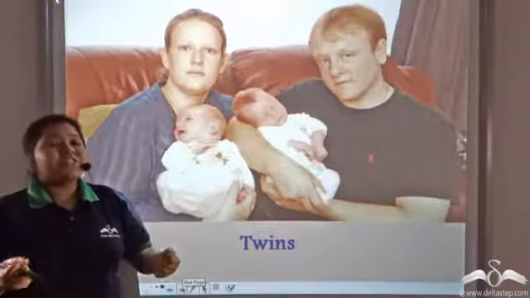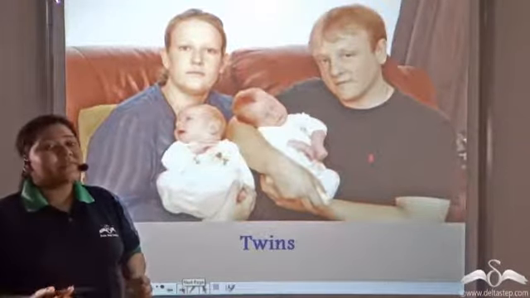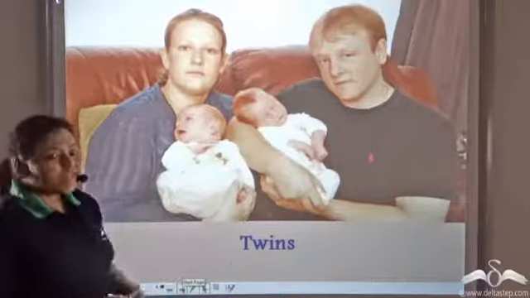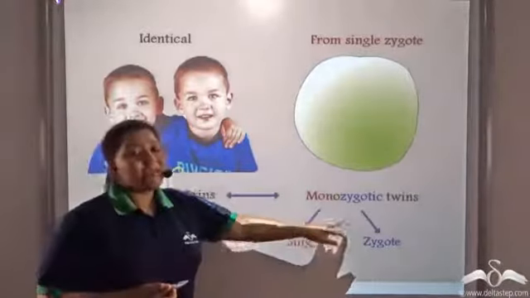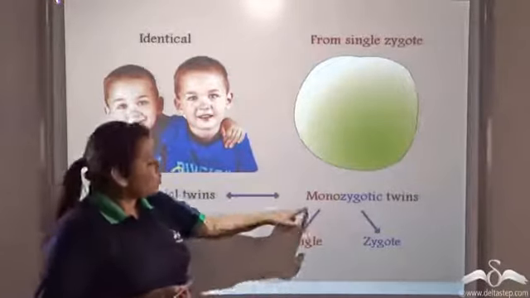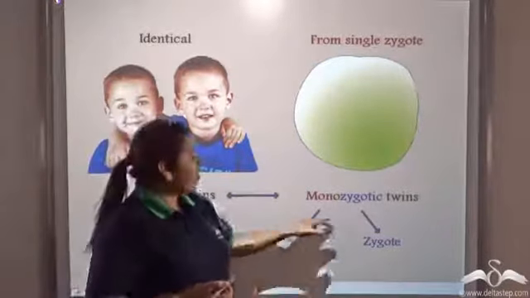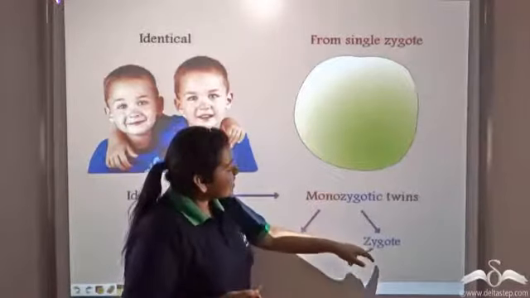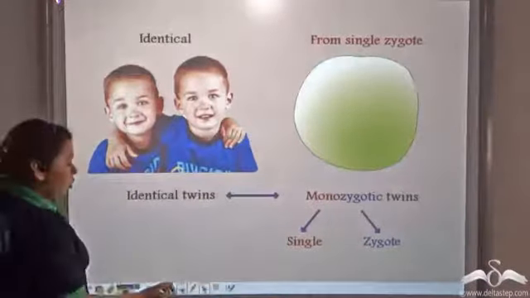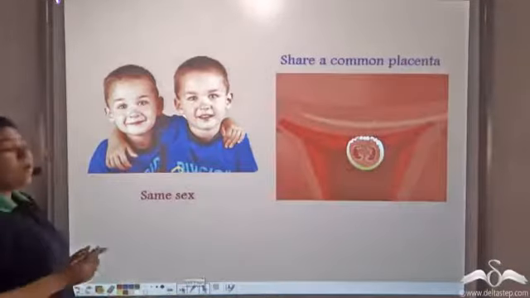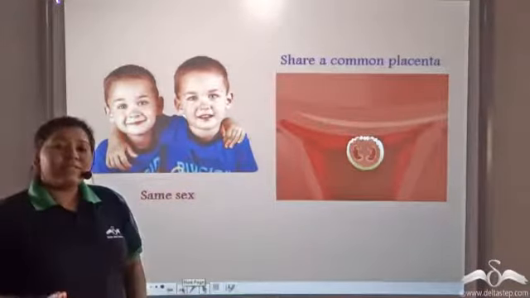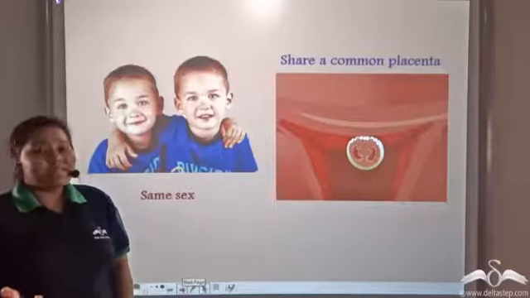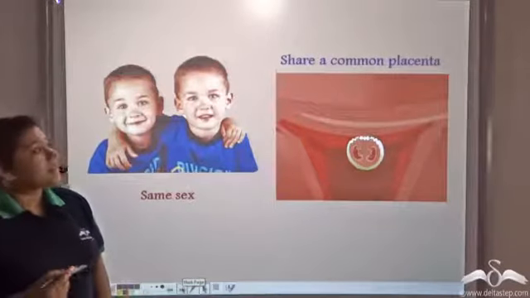So, division of the same zygote forms twins, and these kind of twins are known as monozygotic twins. Mono means single and zygotic means zygote. Now, monozygotic twins are always of the same sex. They might either be female twins or male twins.